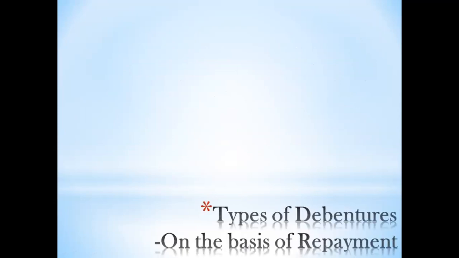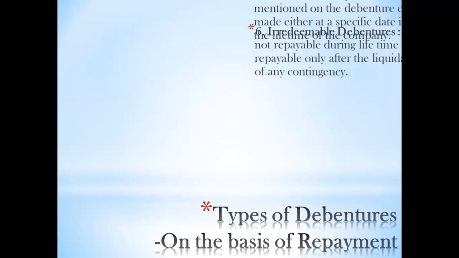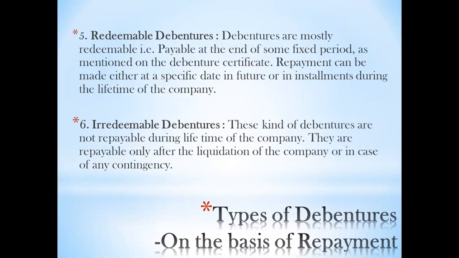Moving forward with the next type of debentures, on the basis of repayment. On the basis of repayment, you have two types, redeemable and irredeemable. If you have listened to the previous videos in which I shared the topic preference shares, at that time also I explained what redeemable and irredeemable mean. Redeemable means you'll get it after a certain period of time. Irredeemable: only at the time of winding up of the company or in case of an emergency will you get your money. Otherwise, during the lifetime of the company, you won't get them back. They are irredeemable.